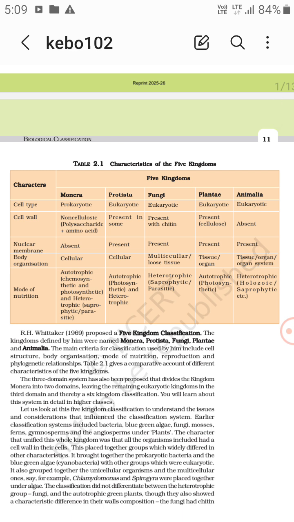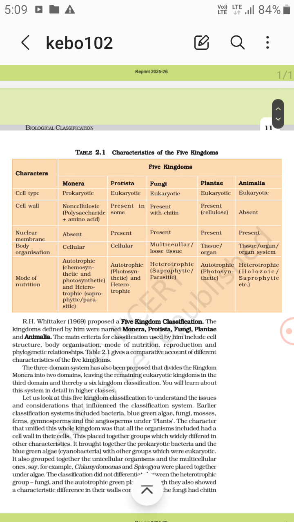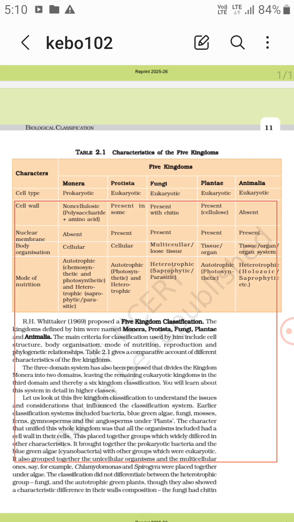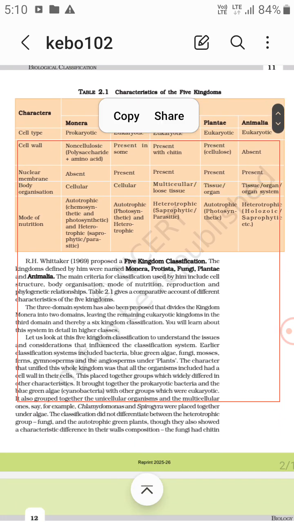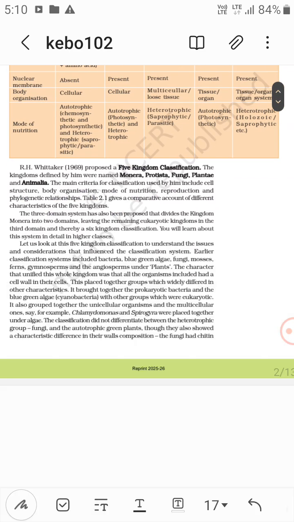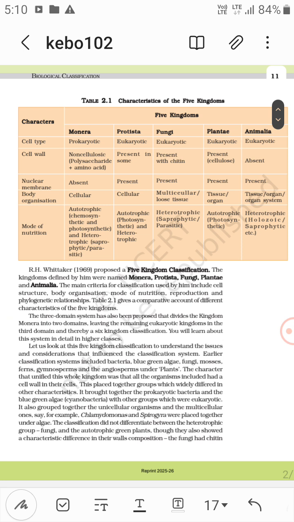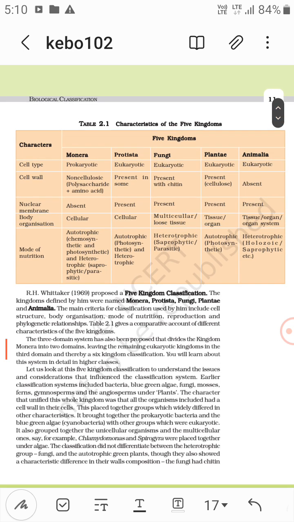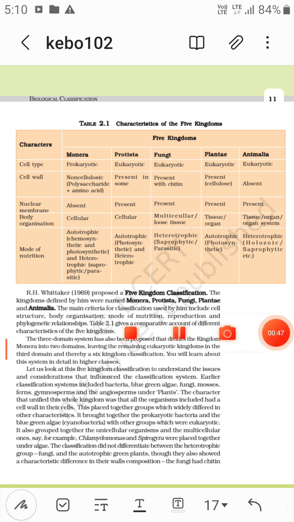Cell type: only Monera is prokaryotic, the rest are all eukaryotic. Cell wall: in Monera it is non-cellulosic, made of polysaccharide and amino acids. In Protista it is present in some, in fungi it is present with chitin, in Plantae it is cellulose, and in Animalia it is absent.